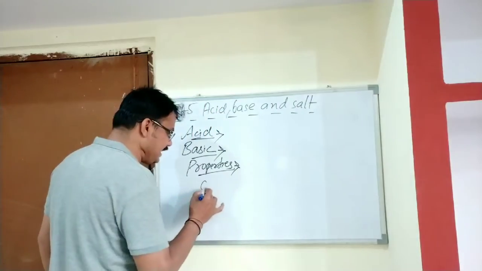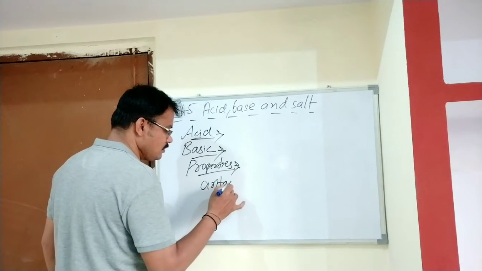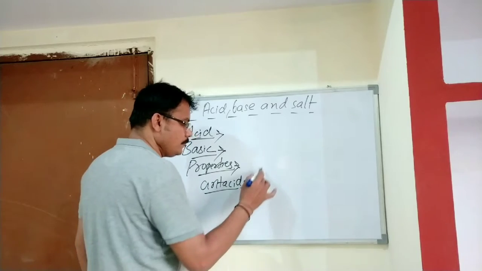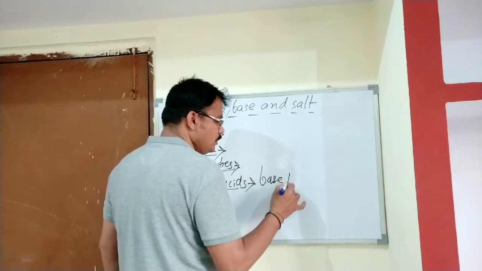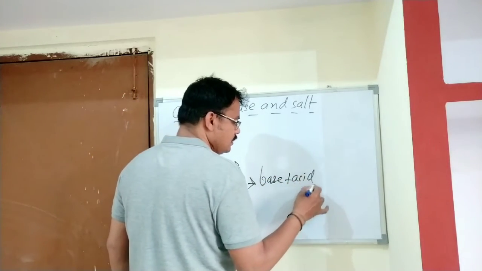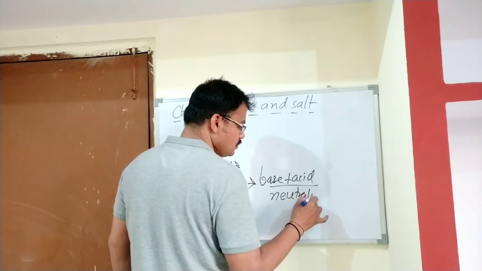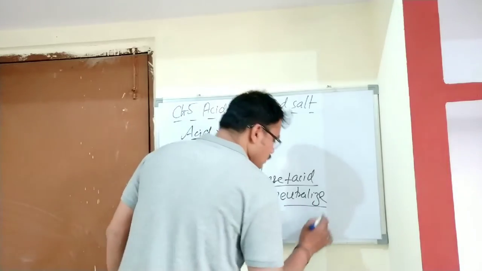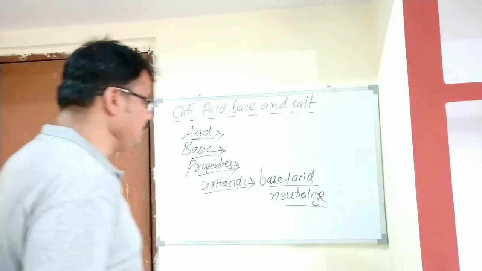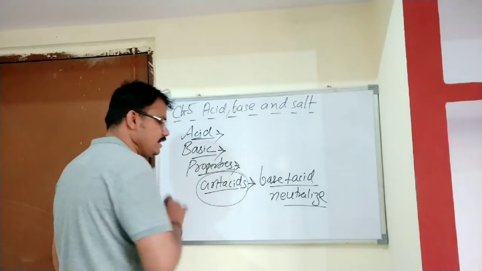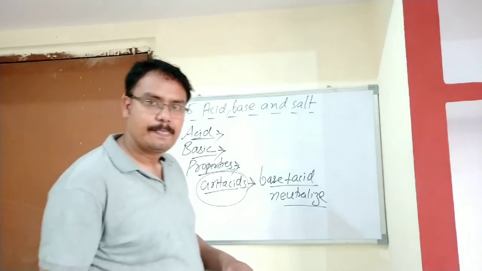So student, what is an antacid? When a strong base reacts with acid, it neutralizes it, and this neutralization is called antacid.